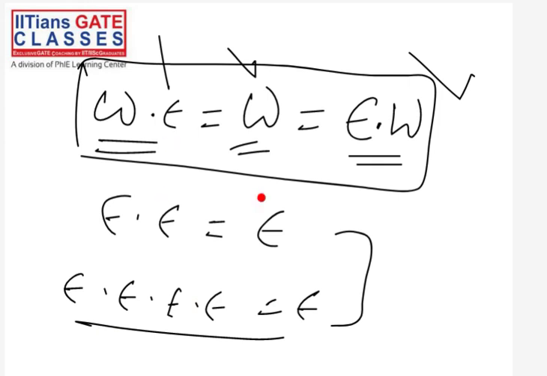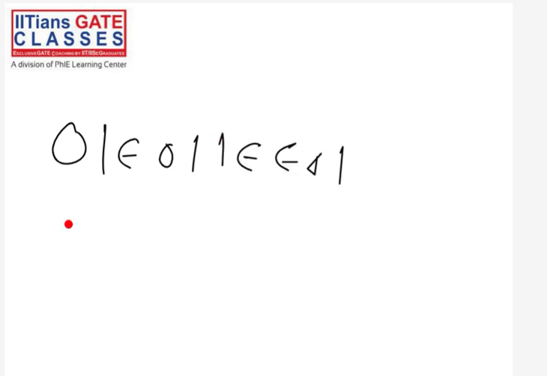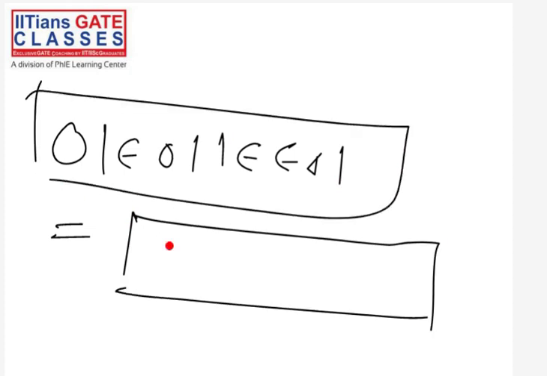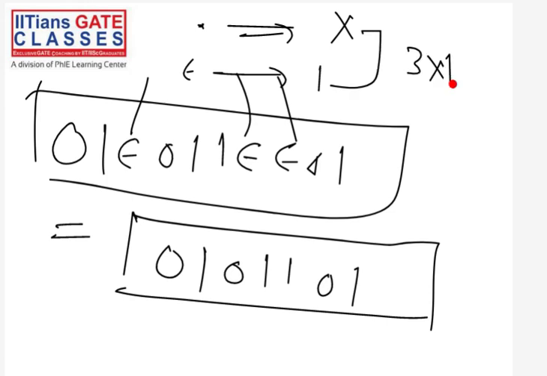For example, let's assume I give you this string: 0 1 epsilon 0 1 1 epsilon epsilon 0 1. This string is equal to 0 1 0 1 1 0 1, because epsilon does not play any role in the concatenation. If you want to think of this concatenation operation, you can think of it like multiplication, and epsilon like 1. For example, 3 multiplied by 1 is 3, and 1 multiplied by 3 is also 3.